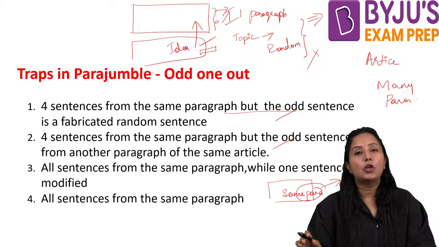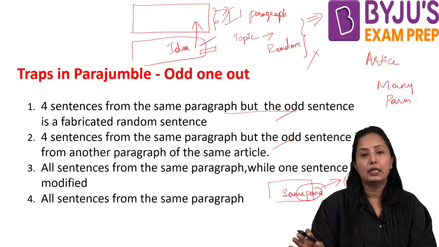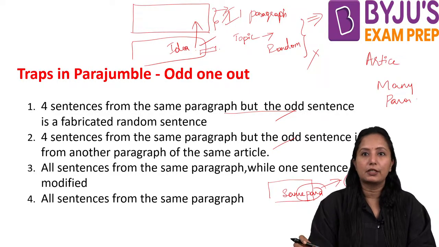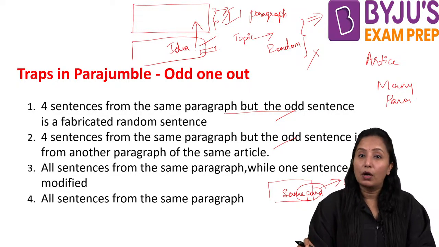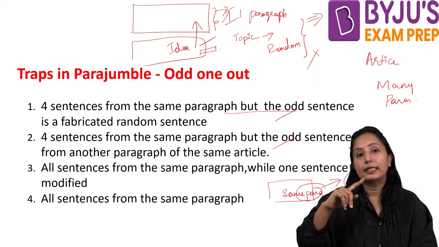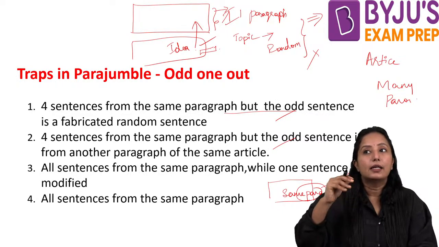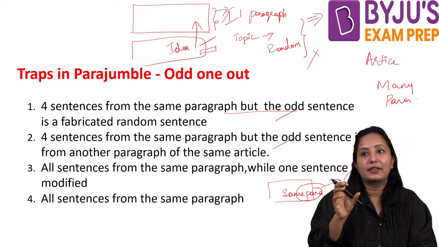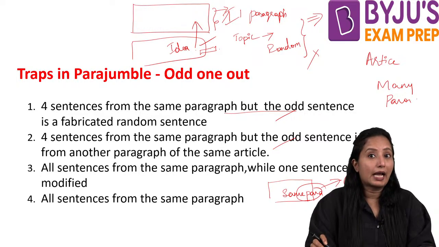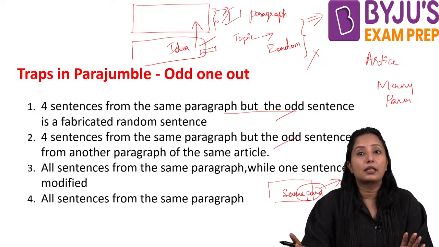That means they're talking everything positive about some XYZ, and we have one more sentence which is also positive about that XYZ, but they mold and fabricate it so that it is talking negative. So 4 sentences are speaking positive while one sentence is speaking negative.